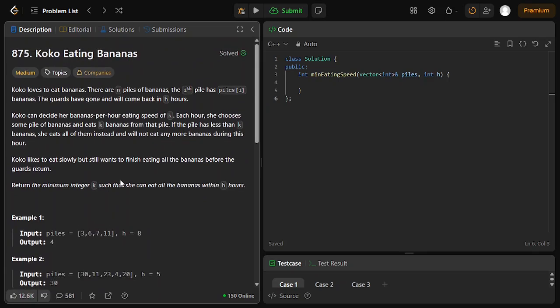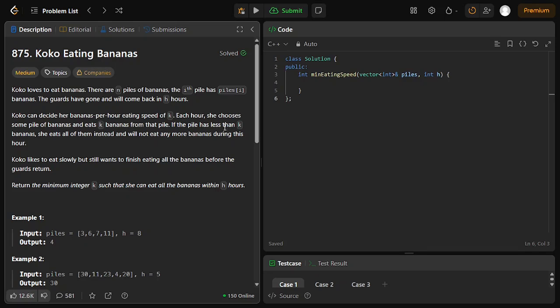There is a monkey named Coco who wants to eat bananas. There are n piles of bananas. The i-th pile has piles[i] bananas. The guards have gone and will come back in H hours. Coco can decide her bananas-per-hour eating speed of K. Each hour she chooses some pile of bananas and eats K bananas from that pile.